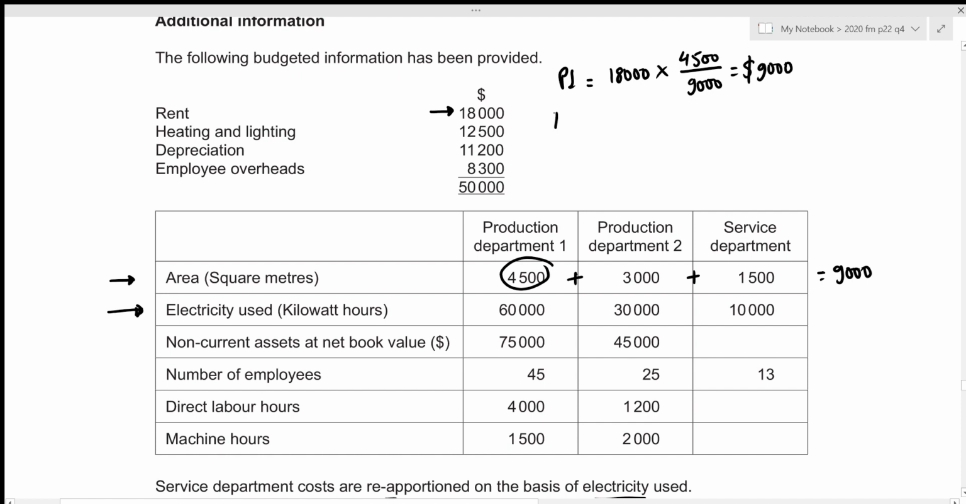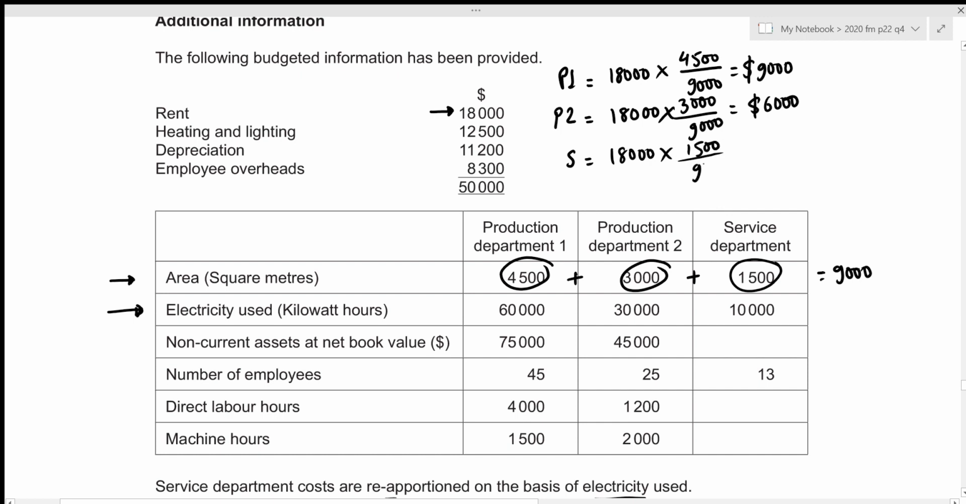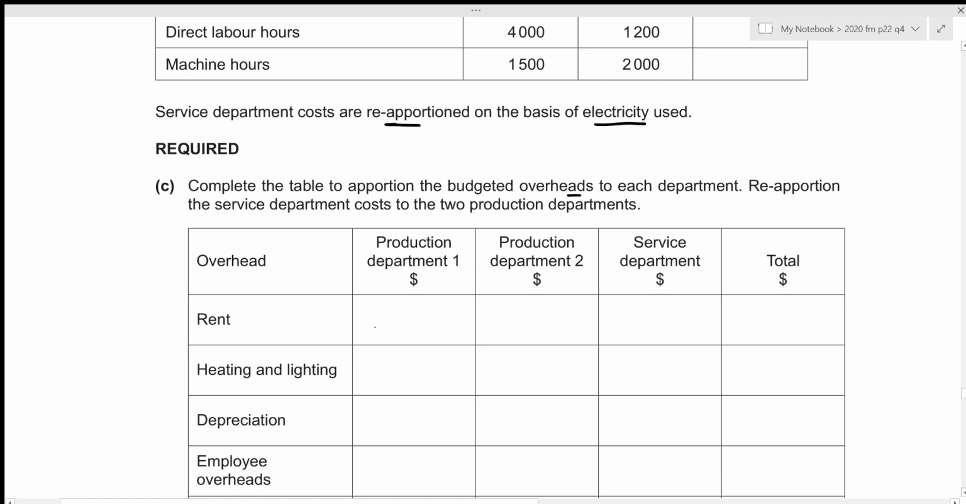Now we repeat the same process for production department 2. We have the total cost of 18,000 and the area covered by production department 2 is 3,000 out of 9,000. This results in 6,000. Now for the service department, that's going to be 18,000 and the area covered is 1,500. So that will be 1,500 divided by 9,000. And this results in the amount of 3,000. Let's write down these three amounts in our statement. For production department 1, it was 9,000. For production department 2, it was 6,000. For service department, it was 3,000 and the total was given to be 18,000.